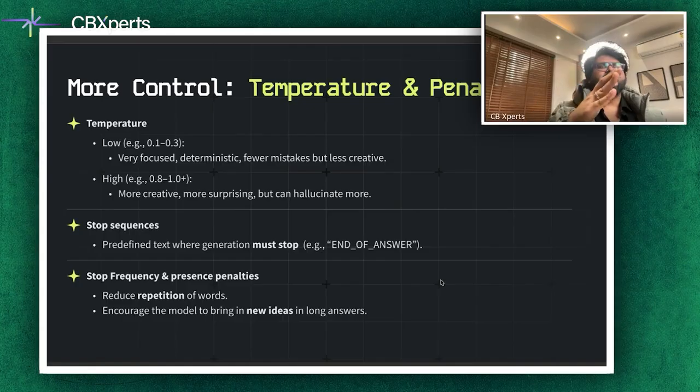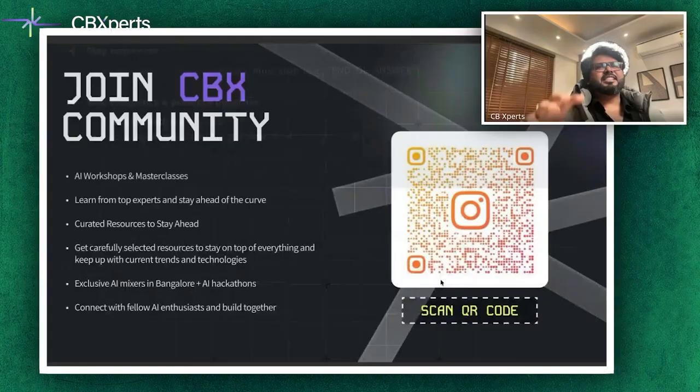If it is temperature, just raise your hand. Is temperature the right parameter to block the repetition of the same output again and again, or is there some other one? Raise your hand if you think it is temperature. A lot of you are still saying temperature, but it's not temperature. It's basically penalty, which you need to know and understand. We just discussed the frequency and presence penalties and reducing repetition. Now, this brings us to a closure of our very high level discussion of prompting and prompt engineering.